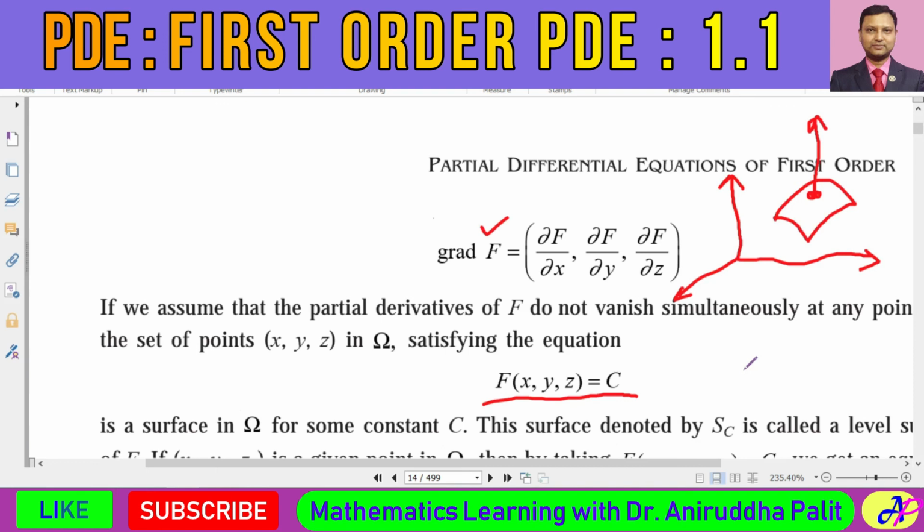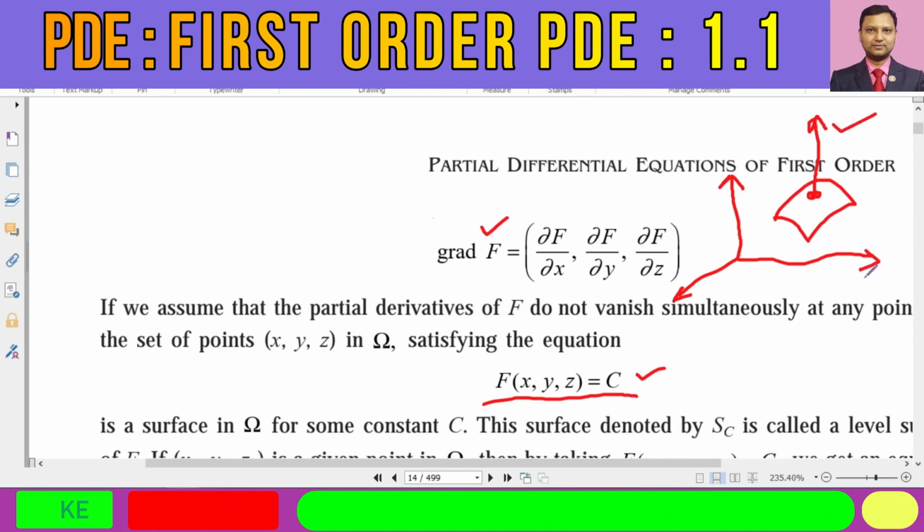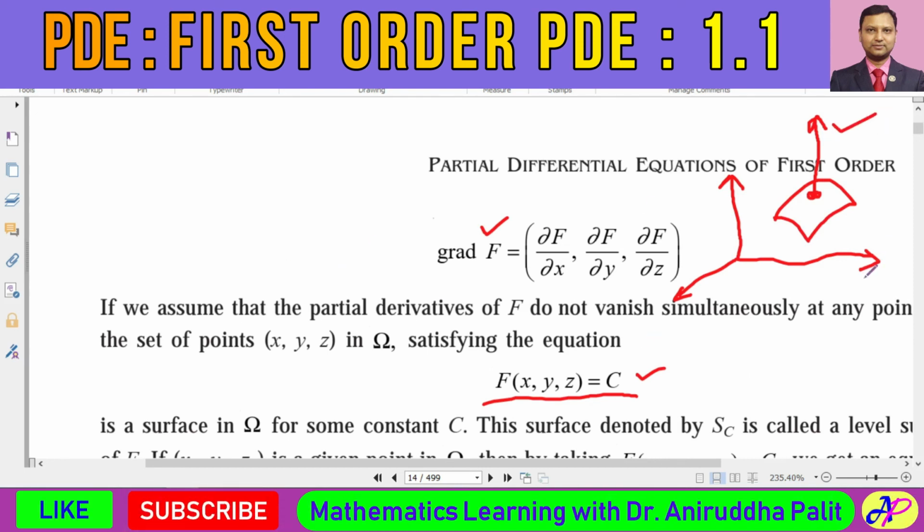That's why, whenever we have a surface, obviously we will have a normal vector. Without such a normal vector, there is no surface at all. Got it? So this normal vector should be a non-vanishing vector.